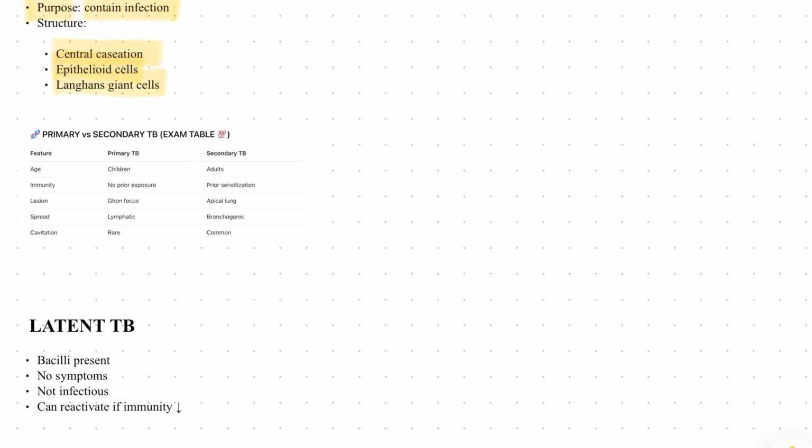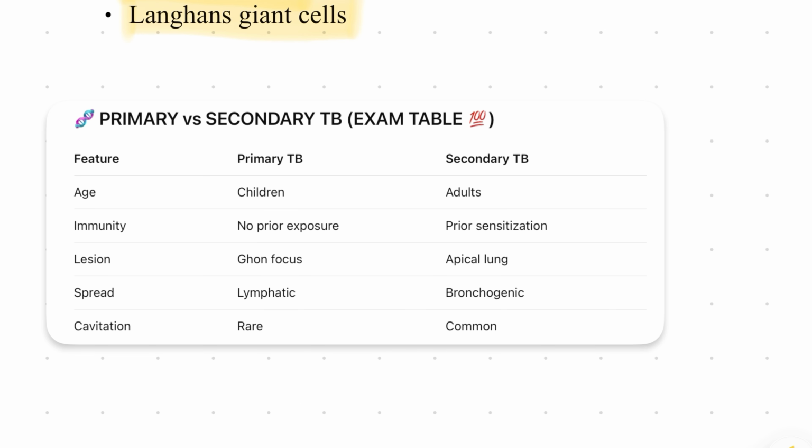Granuloma formation contains the infective bacilli, where the structure has central caseation, epithelioid cells, and Langhans giant cells. Then coming to an important three-marker question in your theory exam, and even for competitive exams, it is the primary and secondary TB difference. So let's dig into it.